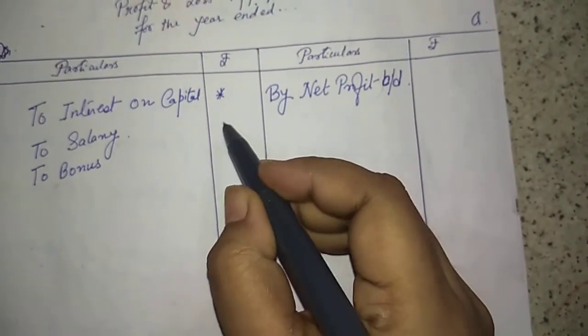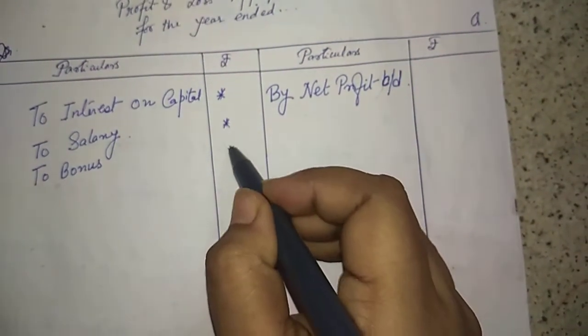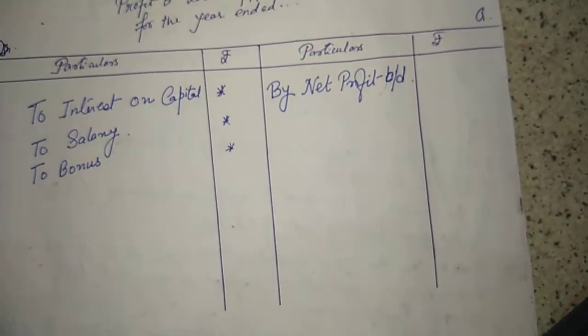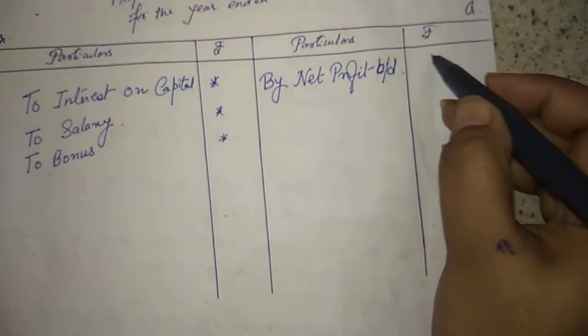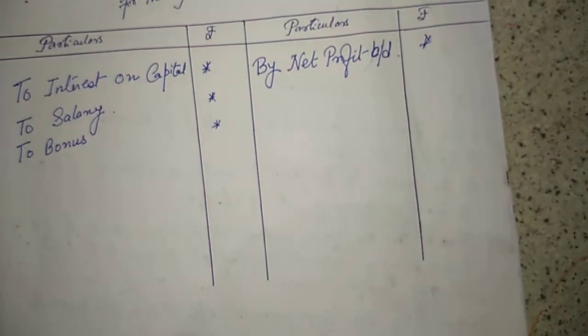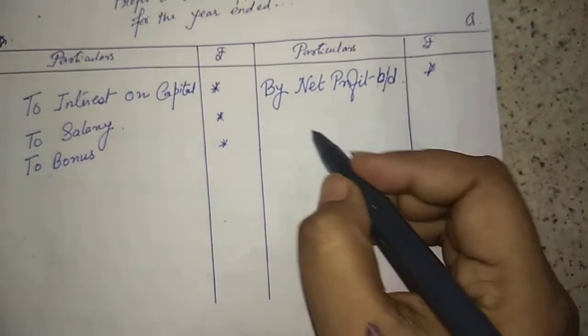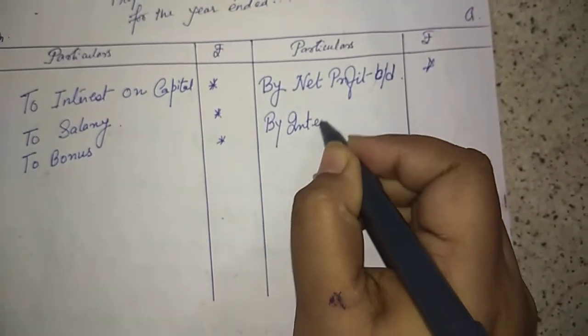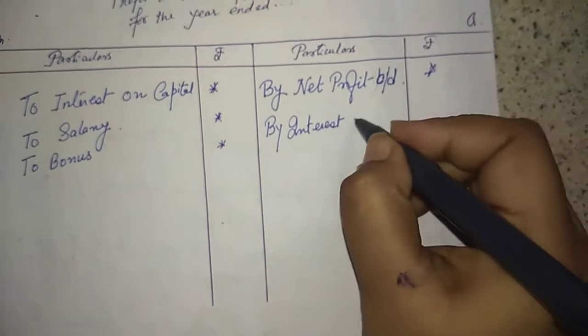Achha, what do we take from them? If they have withdrawn any amount from the firm, if they have drawn any amount from the capital, they are supposed to pay interest on drawings.